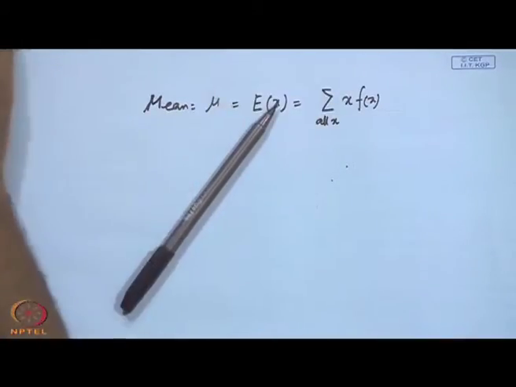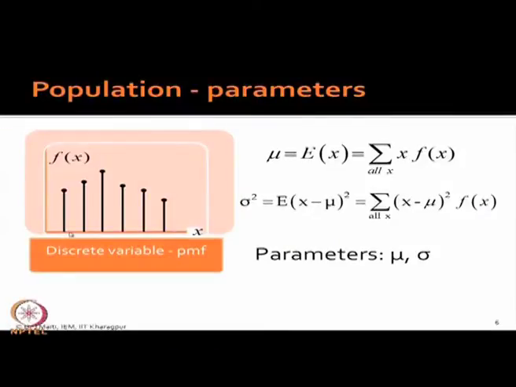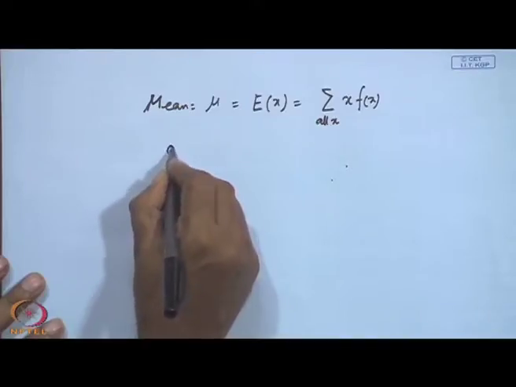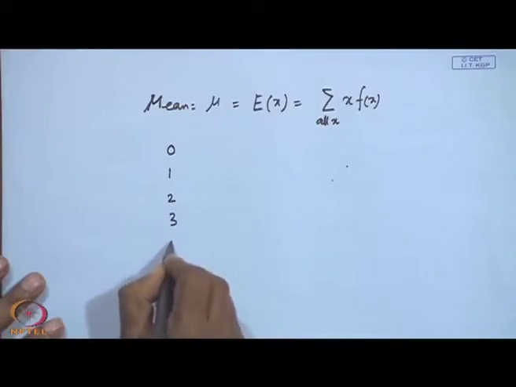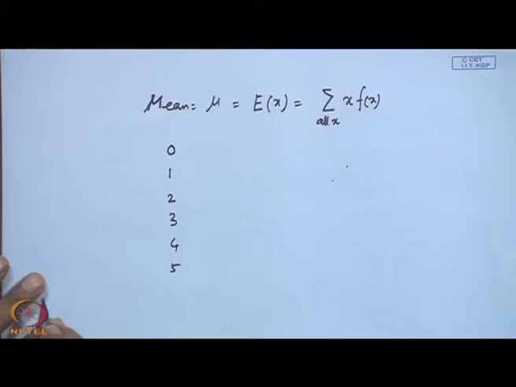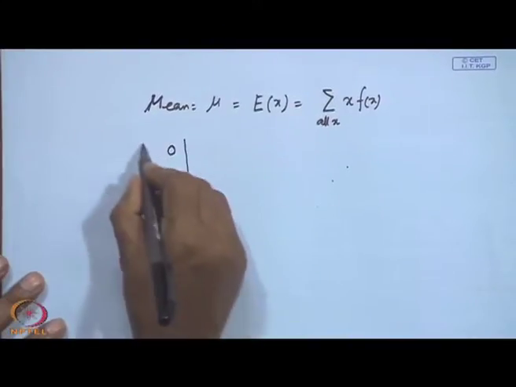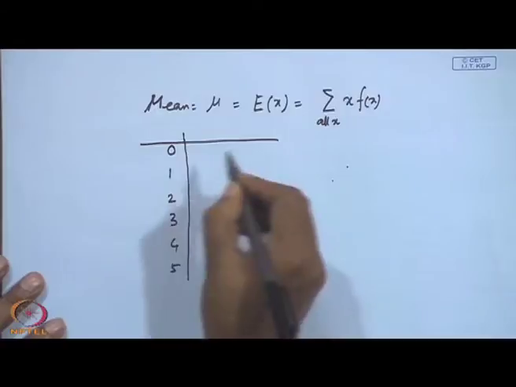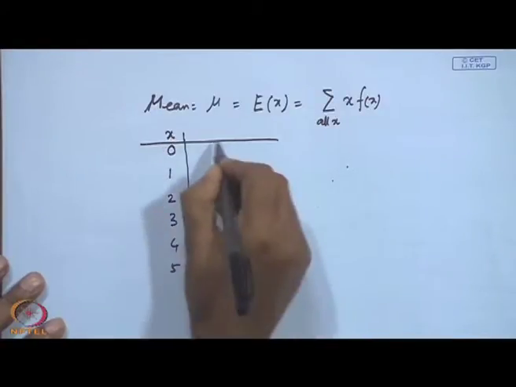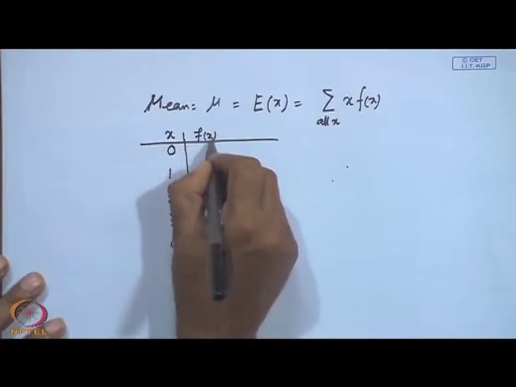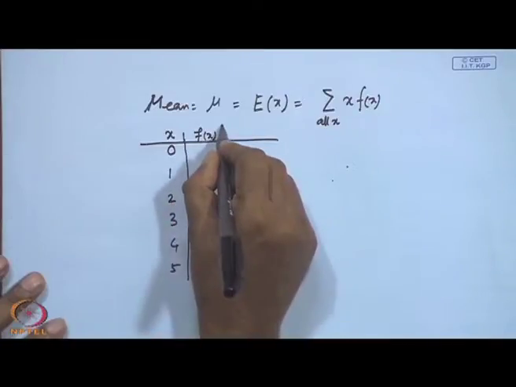If you see this example here, we are saying that x can take this value, this value, this value like this. There are 1, 2, 3, 4, 5, 6 values. If I assume that these values are 0, 1, 2, 3, 4, 5, these are all x values, and their densities here, as it is discrete, are also the probability values.